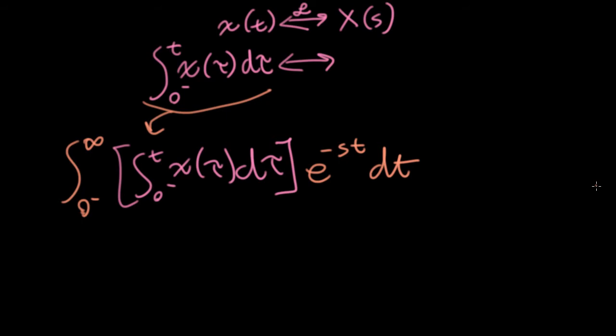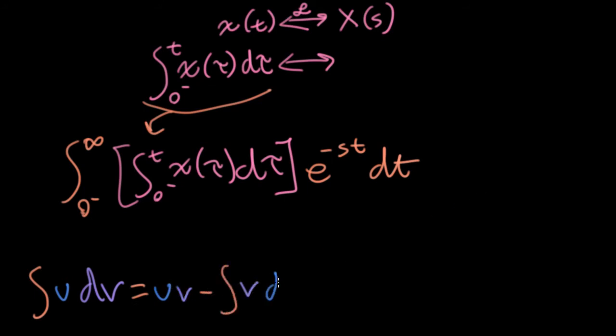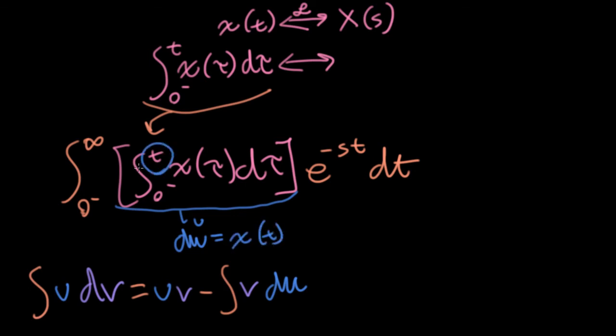So the way I've always seen this tackled is with integration by parts. That's usually generically phrased like the integral of u dv is equal to uv minus the integral of v du. So now I need to pick the u and the v. It will be very convenient to let our integral here be u, because now by the fundamental theorem of calculus, knowing that integrals and derivatives are opposite operations of each other, du is just x evaluated at this upper limit t. And technically this is a differential instead of a derivative, so I need to put a dt here.